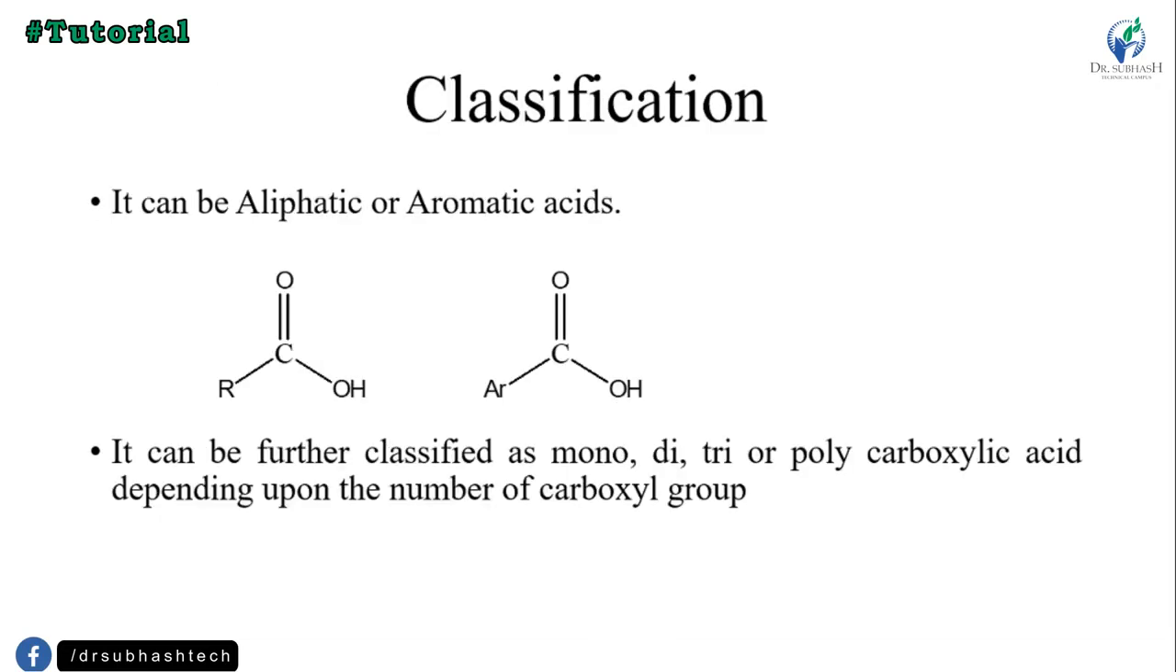And then classification. It is classified into two classes, aliphatic and aromatic. Aliphatic is a chain structure or any alkyl structure with a COOH group. And aromatic acid is an aromatic ring with a COOH group. That's the two types of carboxylic acid, aliphatic or aromatic. It can be further classified as mono, di, tri or polycarboxylic acid, depending upon the number of carboxyl groups.